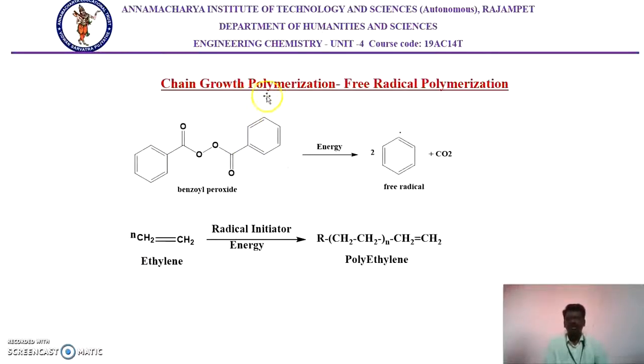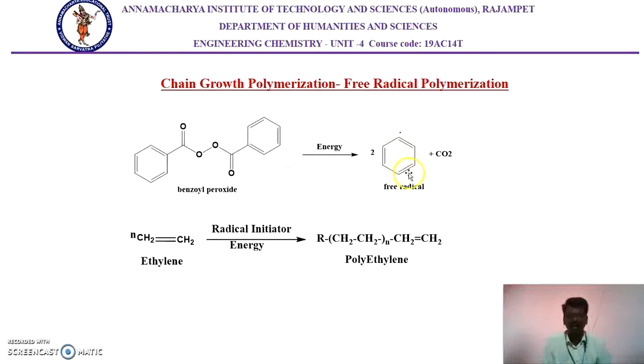In chain growth polymerization, we have different kinds. The first one is free radical polymerization. Here we use an organic free radical initiator, for example, benzoyl peroxide. We apply energy, and the peroxide functional group undergoes homolytic cleavage. That means the bond between the oxygens is cleaved in a homolytic way, and it gives free radicals. A free radical means a molecule or atom which has a single electron.